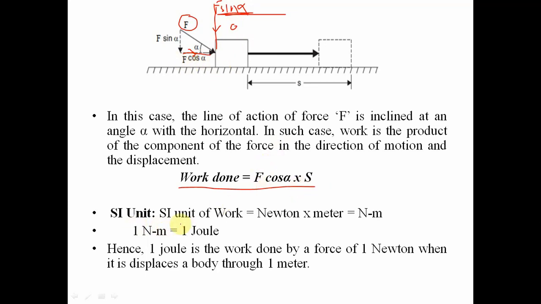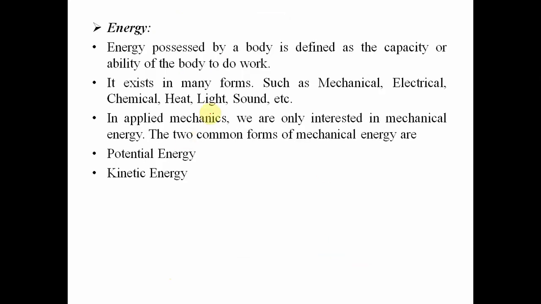Now the SI unit of work done is Newton meter. 1 Newton meter means 1 joule. Hence 1 joule is the work done by a force of 1 Newton when it displaces a body through 1 meter. Understand?